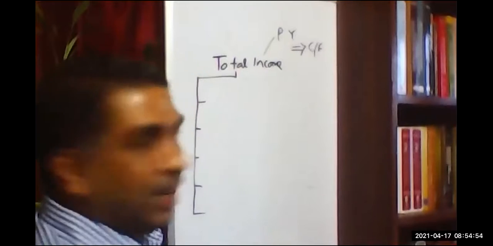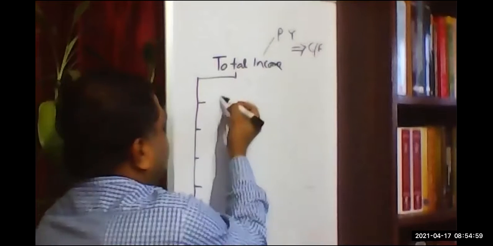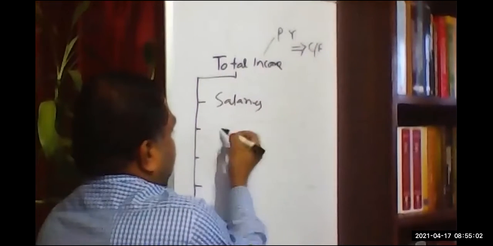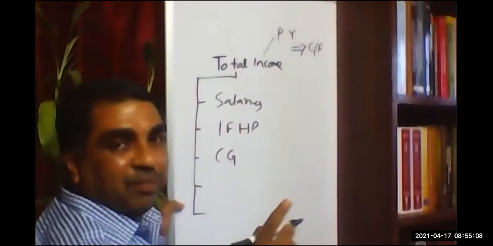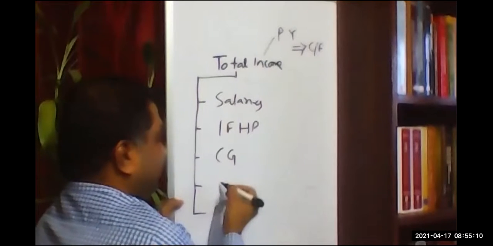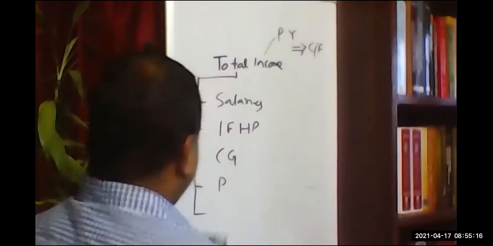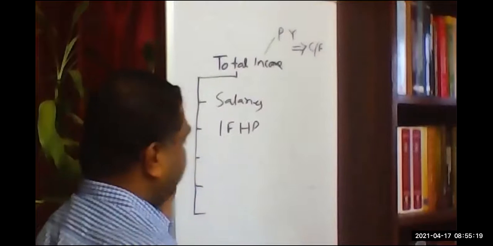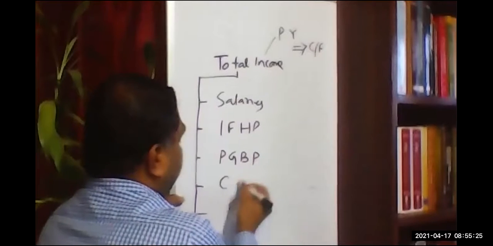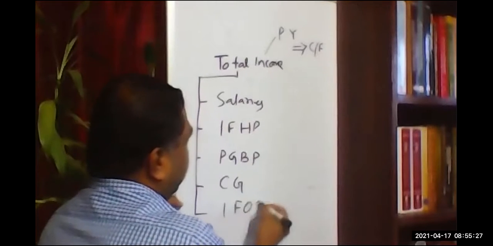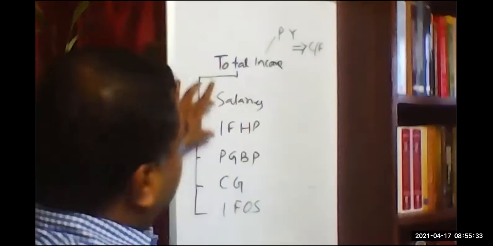Now these five heads, please tell me what are these five heads? Salaries, income from house property, then PGBP, then capital gain. It's not income from capital gain; it's only capital gain. And then income from other sources. Okay, these are the five heads, all of you. This is what is called the heads.